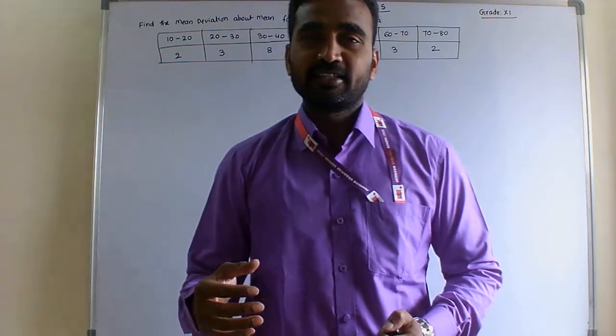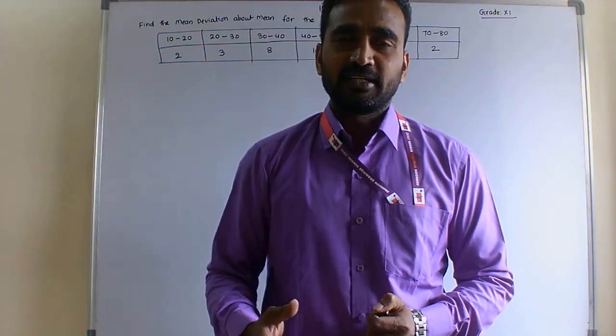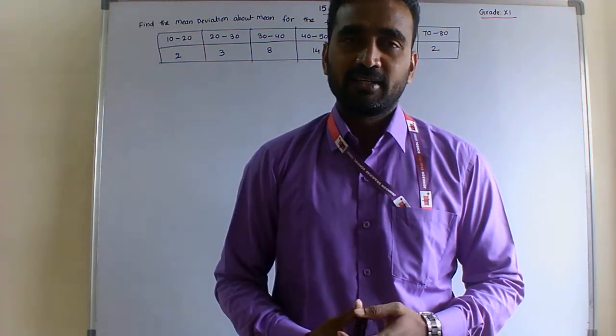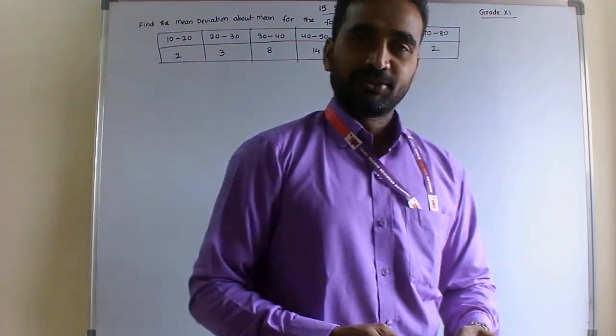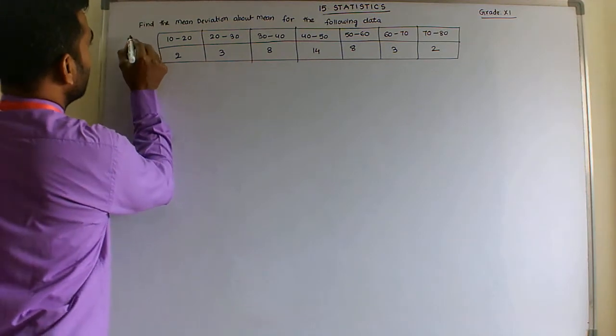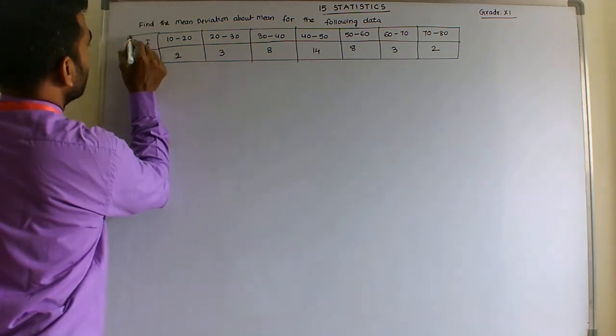Students, find the mean deviation of the following data. Here the data is clearly in groups, so it is known as group data. For group data, calculate the mean deviation with the help of the mean. I am copying the data vertically: first column class interval, and second column frequency.